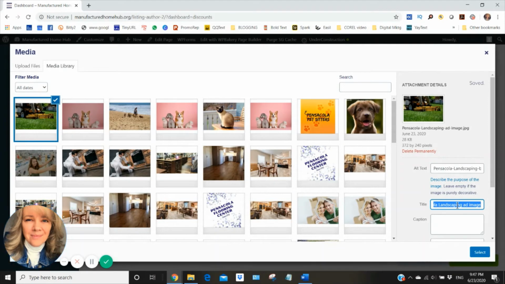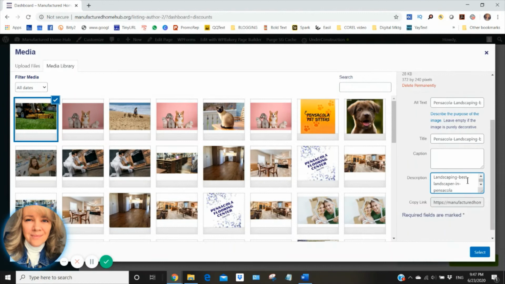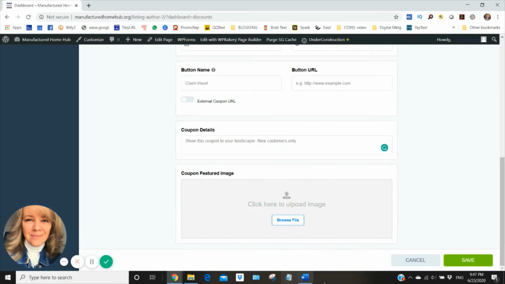And I am going to use this in the alt text, in the title of the image, and also down here in the description. And this will improve the SEO, the search engine optimization of your page. So now that that's done, my image is attached. So I am going to save this.